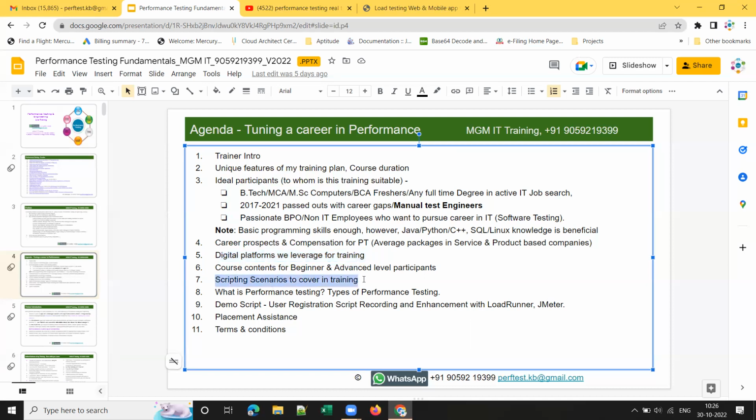So scripting scenarios to cover in the training, and what is performance testing and types of performance testing. If time permits, I will cover one demo script and placement assistance. We'll be more focusing on the training roadmap, so I'll keep this reserved for the next demo session. I'll be explaining placement assistance terms and conditions for attending the training.